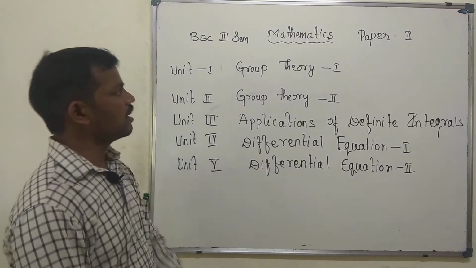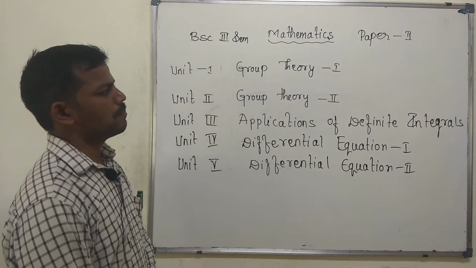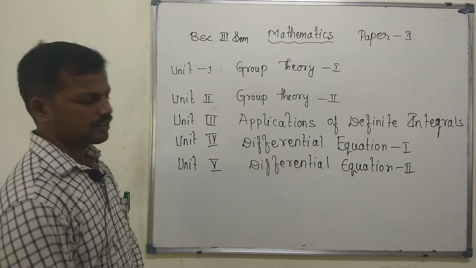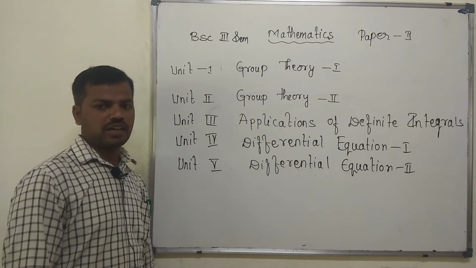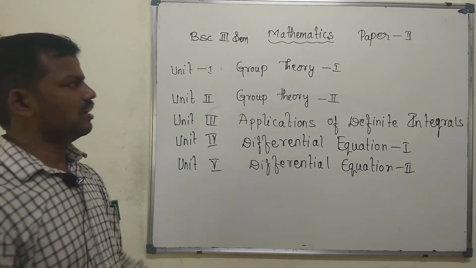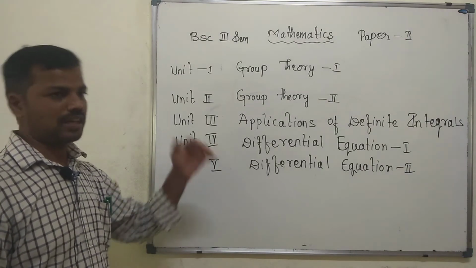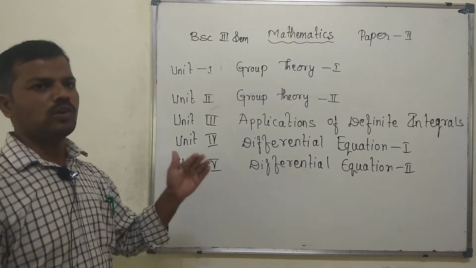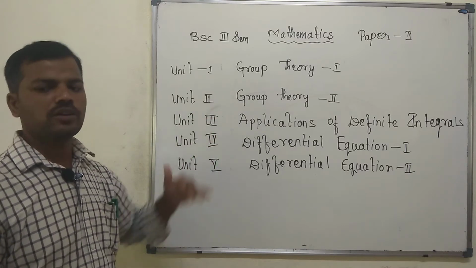So this is about the BSc third sem mathematics paper 1 and paper 2. In paper 1 we have 5 units, in paper 2 we have 5 units. Let me start with paper 1, beginning with mathematical logic. Let me give a brief idea about the main subtopics in unit 1, mathematical logic.